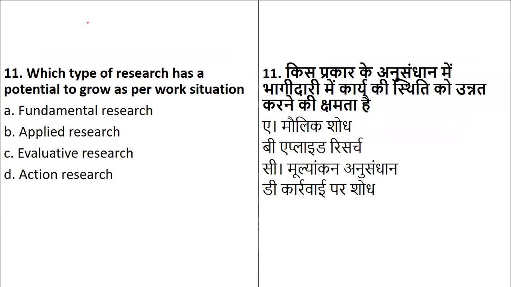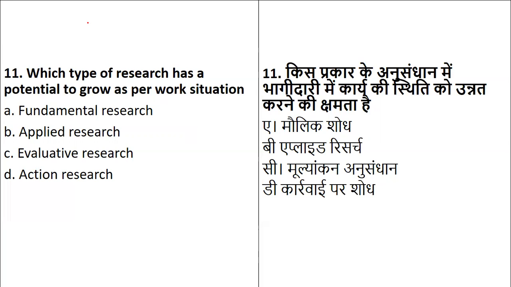Next is, which type of research has a potential to grow as per the situation? Now this is something from the types of research they have given. I'll repeat it again. From the given types, fundamental research, applied research, evaluative research, action research, which research has a potential to grow?